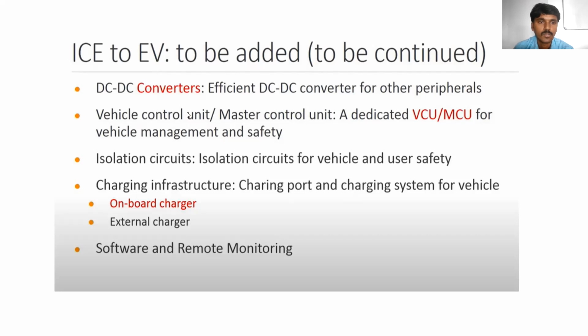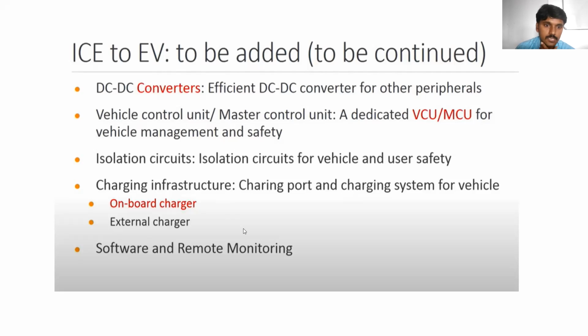Just wait. Okay, the DC to DC converter, a power electronic converter, is added, and also some voltage control unit or motor control unit. Next, the vehicle control unit, that is the master control unit.